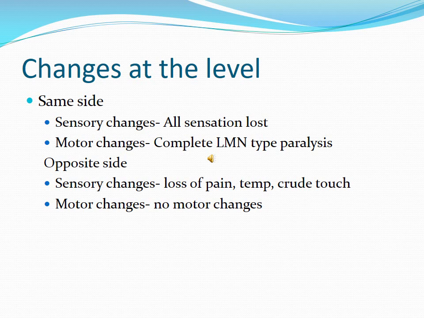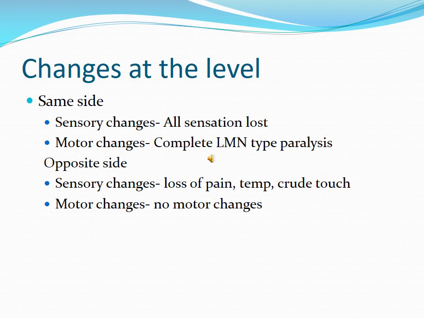Talking about the motor changes at the level of hemisection, on the same side, there will be complete lower motor neuron type of paralysis. Why lower motor neuron type of paralysis? Due to damage to the anterior horn cells at that level, because the grey matter will also be damaged at that level. So anterior horn cells will be damaged, and anterior horn cells comprise the lower motor neuron.